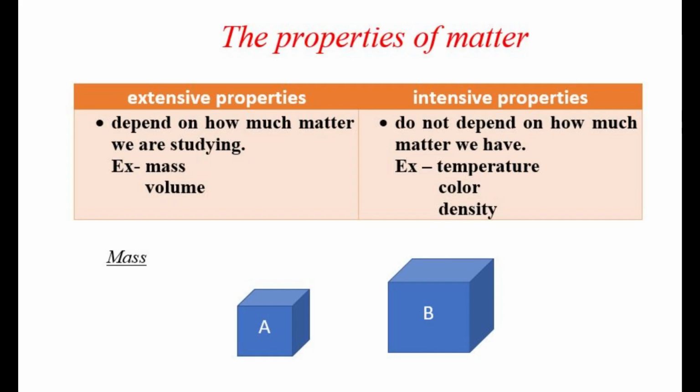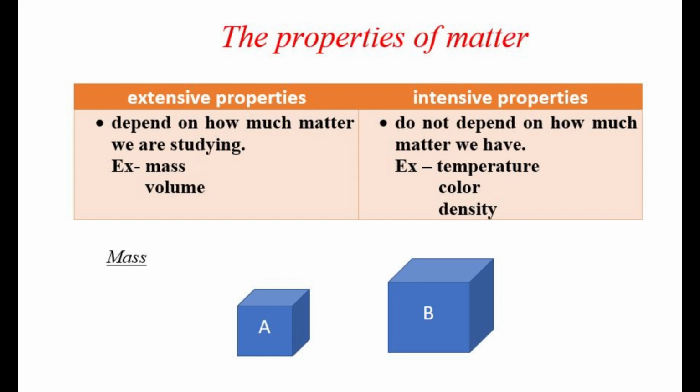Now we are going to talk about the properties of matter. The properties of matter are of two types. They are extensive properties and intensive properties. Extensive properties depend on how much matter we are studying. Examples: mass and volume. Intensive properties do not depend on how much matter we have. Examples are temperature, color, and density.